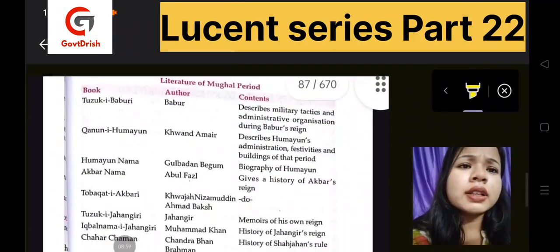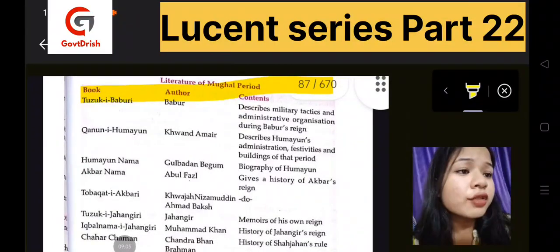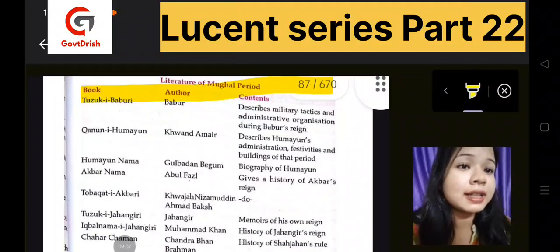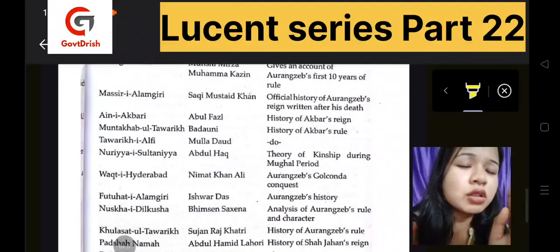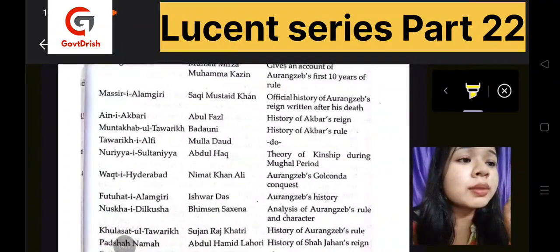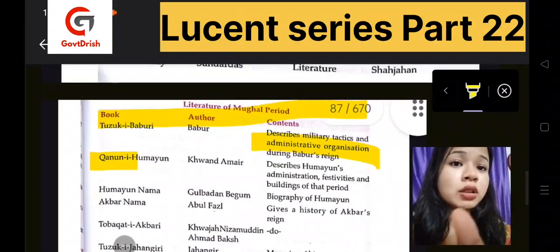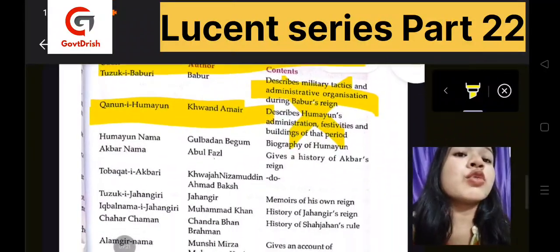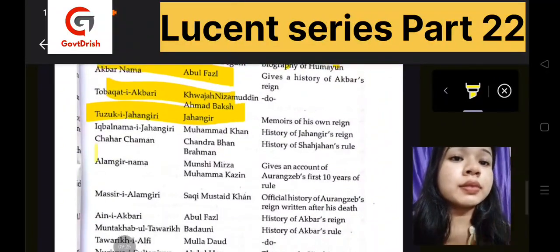Even here, the books written by Mughal rulers, like the Tuzuk-i-Babari, which was written by Babur. What are its contents? Go through them. All of it is not that important, but you should know the gist of it, the basic idea. Most important is the author and the book's name. Content is not that important, just go through the book and the author's name.